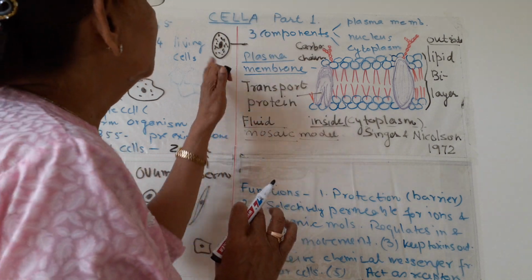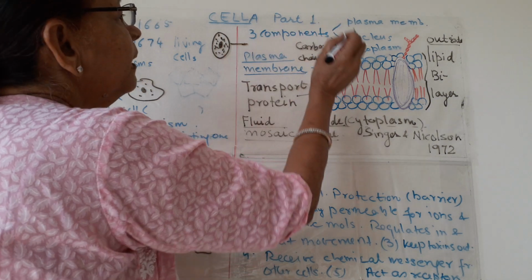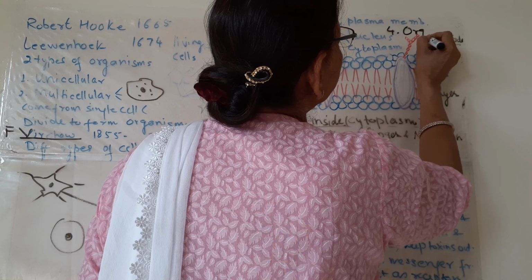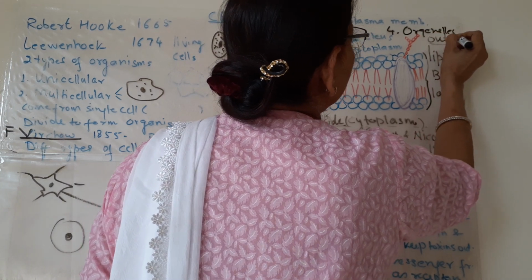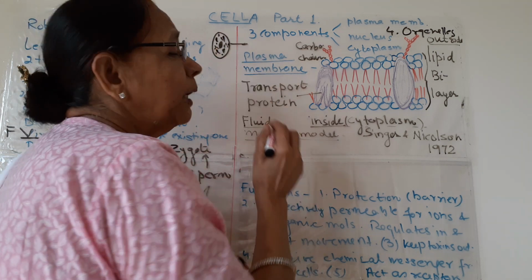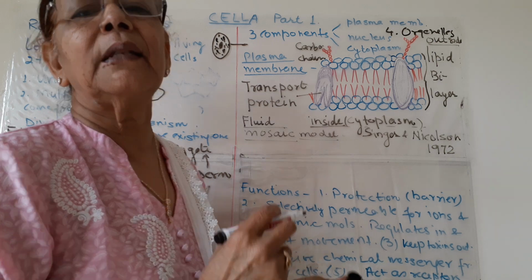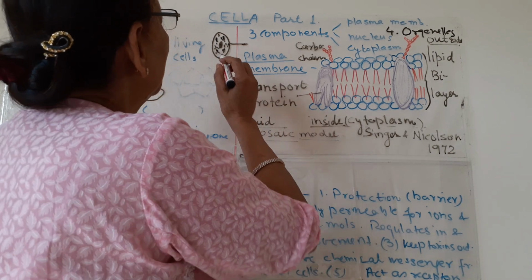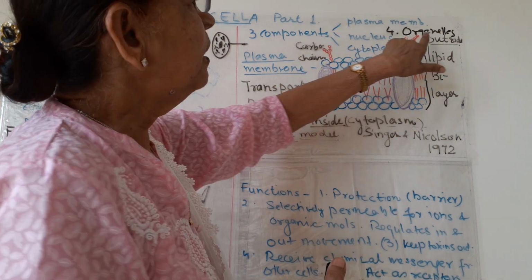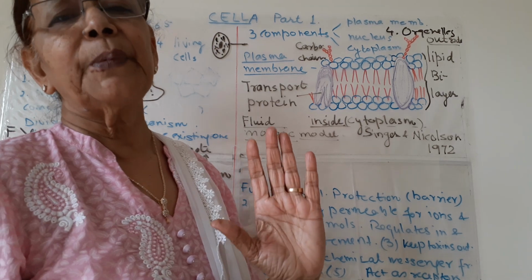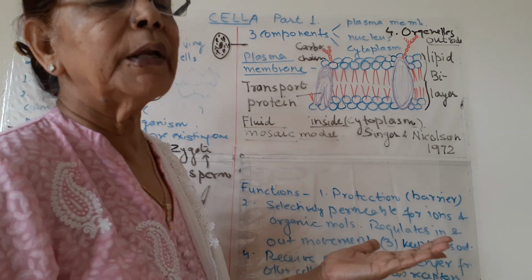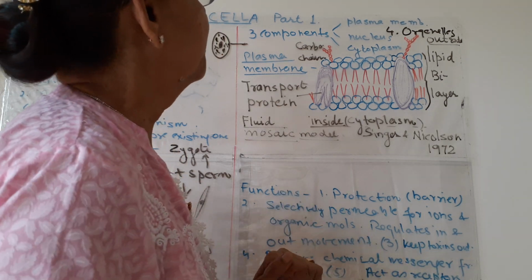In all types of cells, these 3 components are present, and apart from this, a 4th is also present, known as cell organelles. Cell organelles are present in the cytoplasm, like mitochondria, chloroplasts in plants, lysosomes and many others, and vacuoles are also present. Different organelles are present in different types of cells, according to the requirement of the organism.